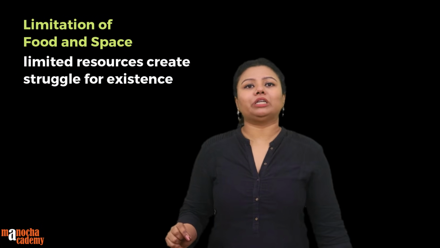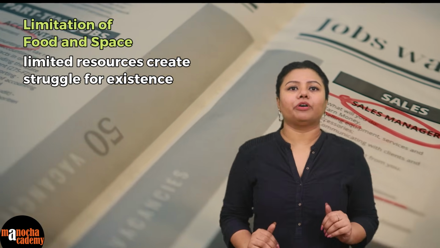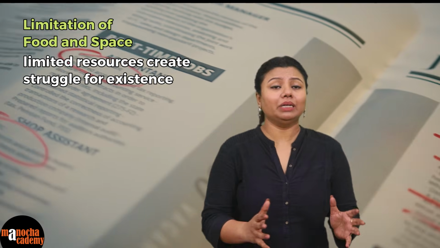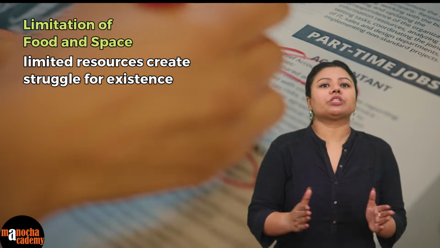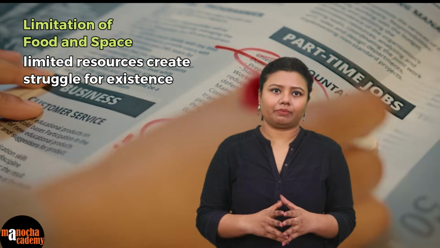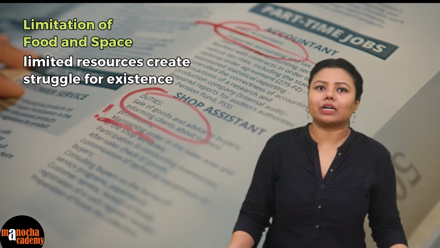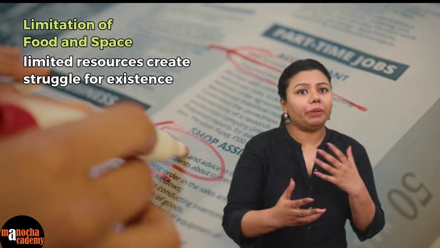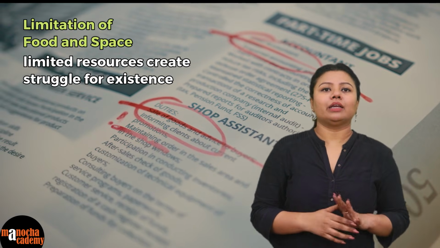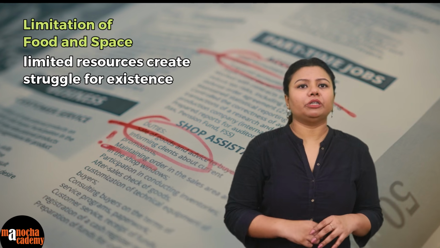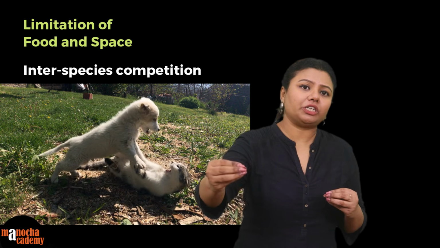I have allowed you to put in as many applications as you want for the university or the college, but I have a limited number of seats available. Similarly, the earth also has a limited amount of resources available for each and every species. So then what happens? Whenever the seats are limited and the applications are plenty, there is always a kind of selection where you have to compete with each other, where you come first, second, third, and then you get the seat. So the third postulate is competition, and this competition is threefold. One, a certain species fights with another species for food and space.